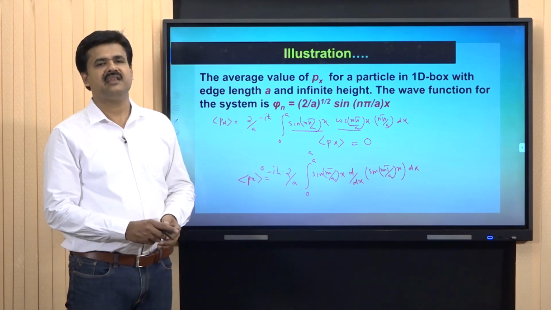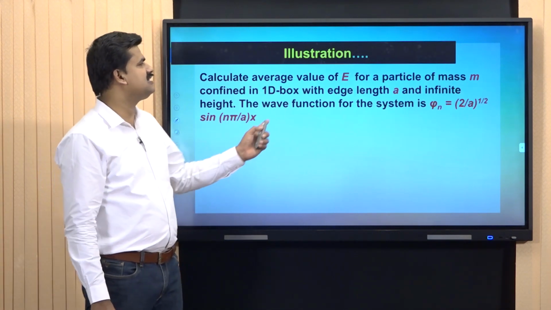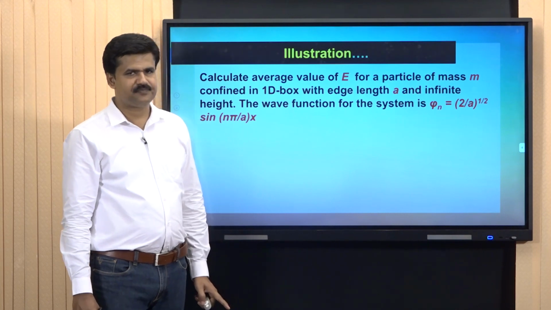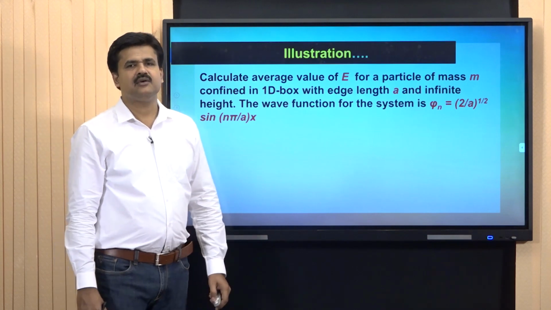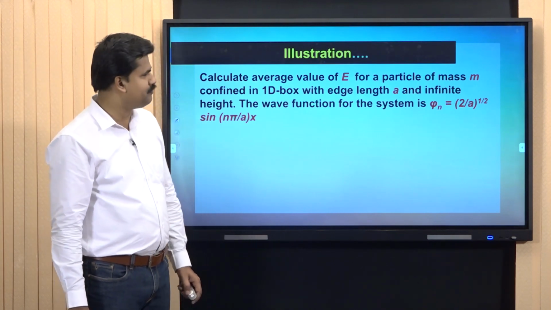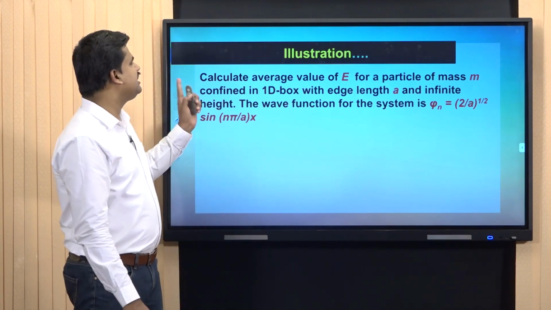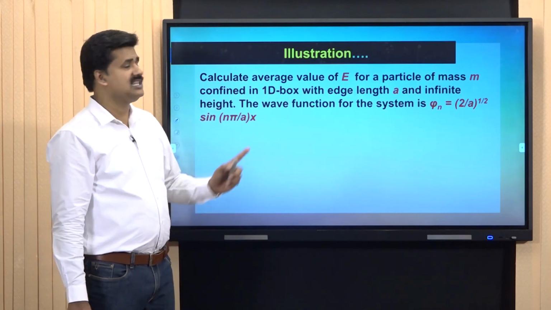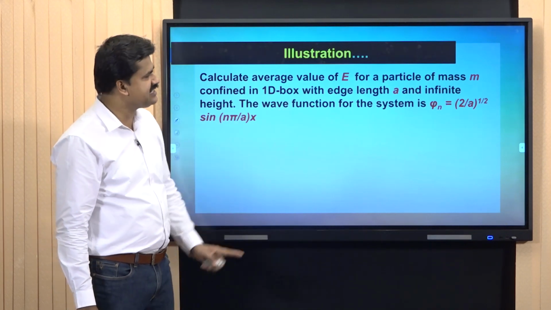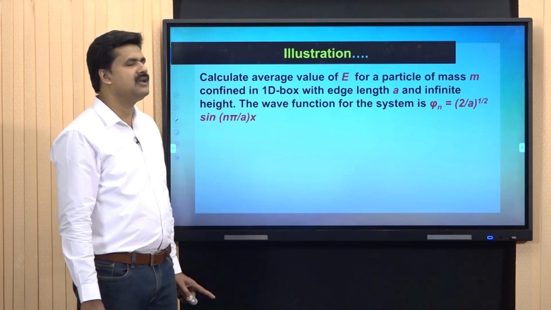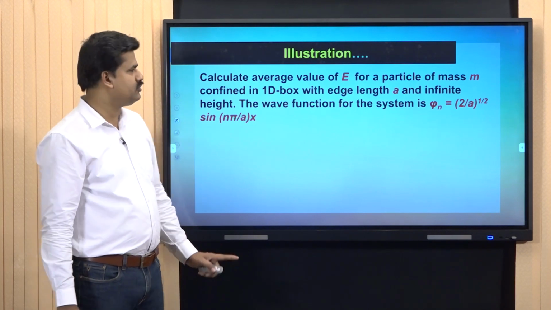We can do one more problem that is associated with calculation of energy. Calculate the average value of energy for a particle of mass m confined in a one-dimensional box with edge length a and infinite height. The wave function for the system is again the same, psi is equal to root of 2 by a into sin n pi by a into x. How can we proceed with this?